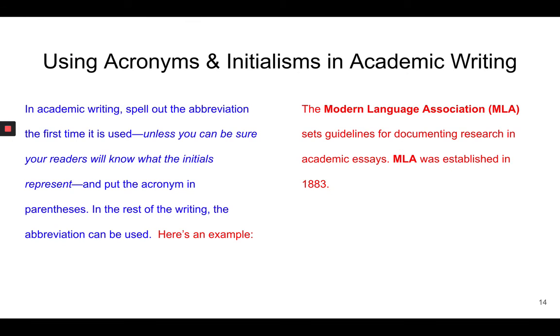In academic writing, spell out the abbreviation the first time it is used, unless you can be sure your readers will know what the initials represent, and then put the acronym in parentheses. In the rest of the writing, the abbreviation is just used. Here's an example. The Modern Language Association, MLA in parentheses, letting the reader know that MLA stands for Modern Language Association, sets guidelines for documenting research and academic essays. MLA was established in 1883. Notice that MLA is not in parentheses anymore because you've already established what it means. So from now on in the essay, you can just use the abbreviation because you've established for the reader what that abbreviation means.